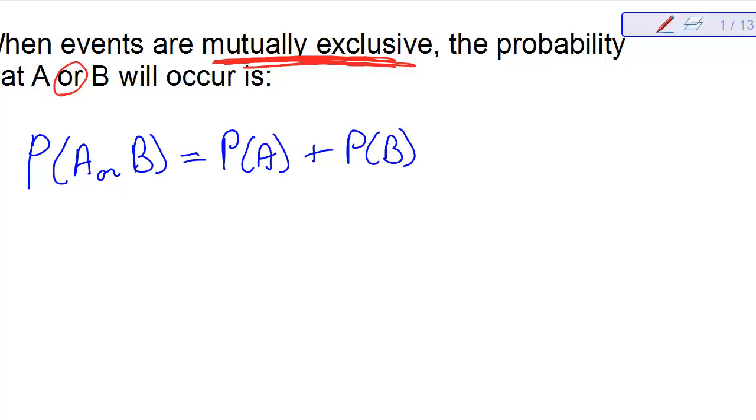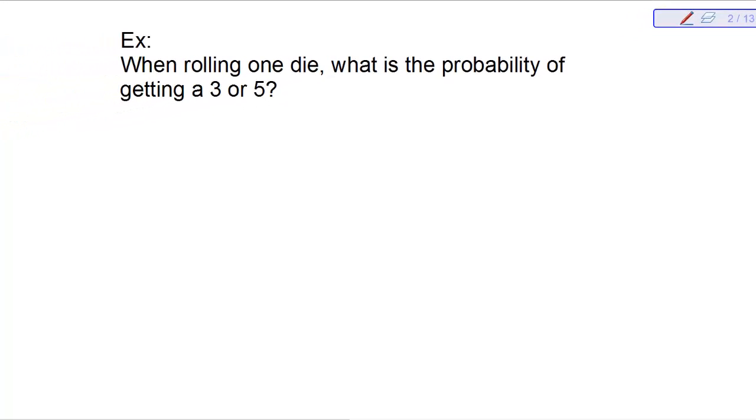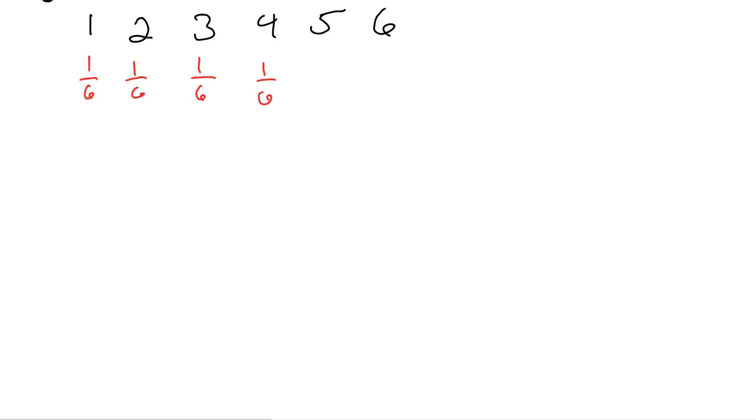So let's look at an example. When rolling one die, what is the probability of getting a 3 or a 5? Let's think about rolling a die. Remember, we have the possible outcomes of 1, 2, 3, 4, 5, or 6. Their probability is each 1/6. So, when I want the probability of getting a 3 or a 5, can I ever get a 3 and a 5 at the same time?